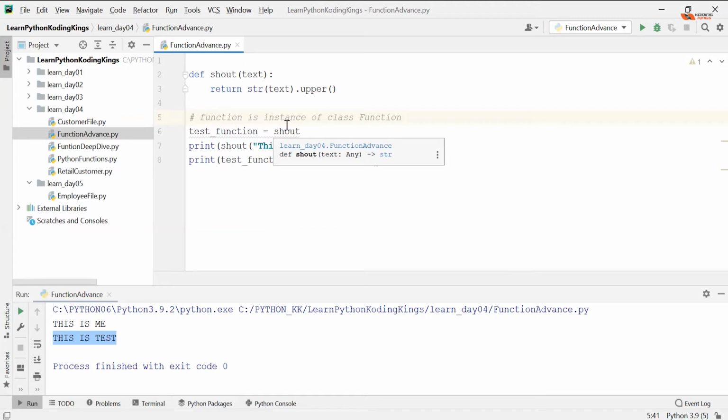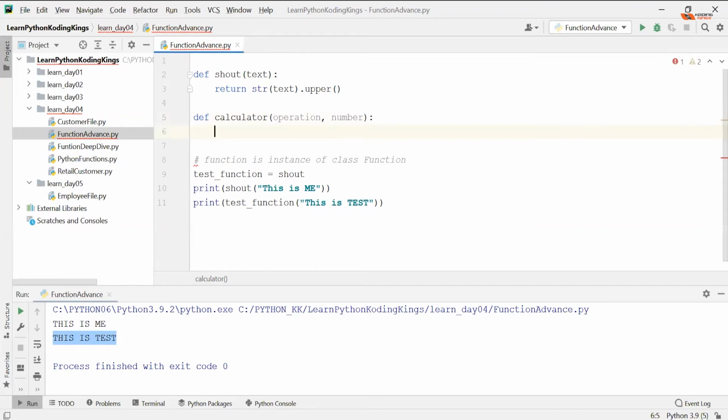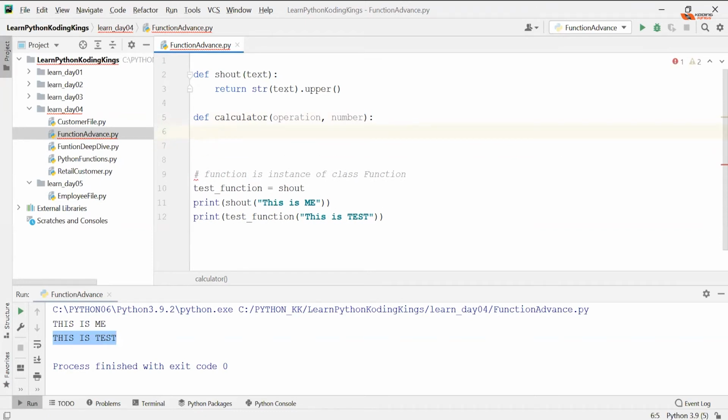As a matter of fact, you can even return a function from a function. Can you imagine that? Return a function from a function. Can we complicate that? Yes, we can. So let's do it. Suppose I'm defining a function, and this is a little bit mind twisting. Let's say I'm creating a calculator, which takes what operation you are doing and a number. Good with that? Now I'll just assign the function name.